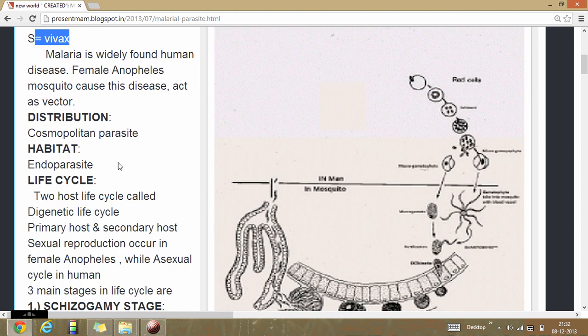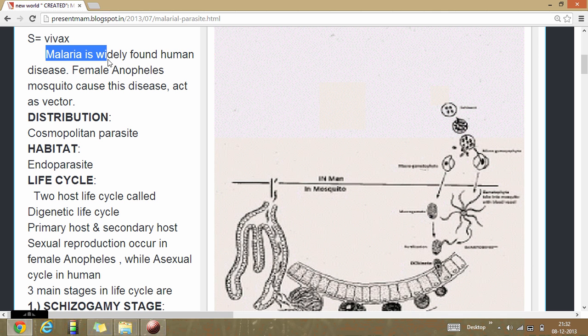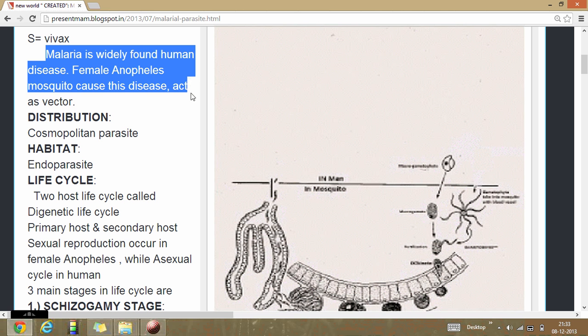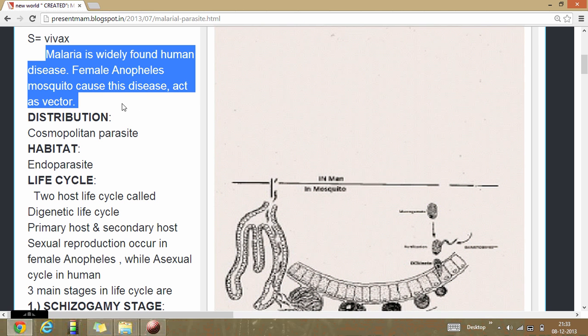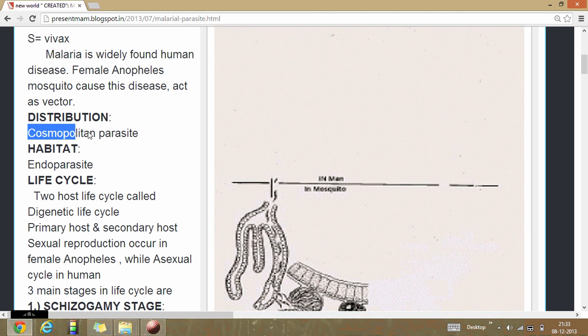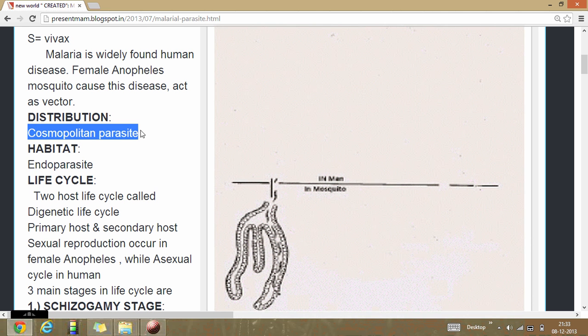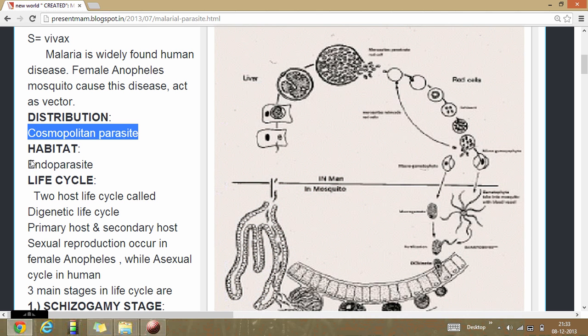As you see here, malaria is a widely found human disease caused by the female Anopheles mosquito, which acts as the vector. Distribution: this parasite has a cosmopolitan distribution. Habitat: it is an endoparasite.